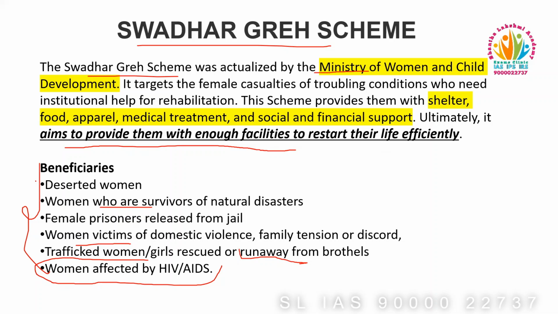All these are the beneficiaries of this scheme, and under the scheme these people will be provided with enough facilities to restart their life efficiently. They will be provided with shelter, food, apparel, medical treatment, and social and financial support too.